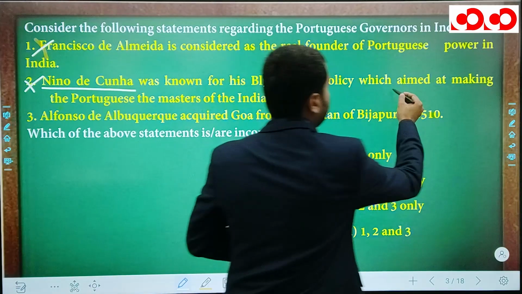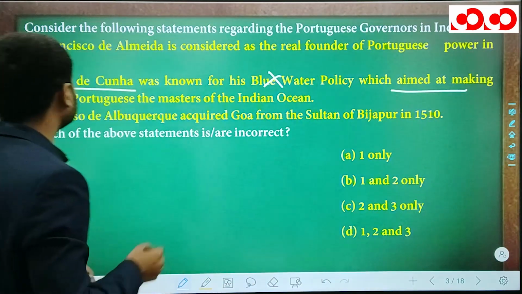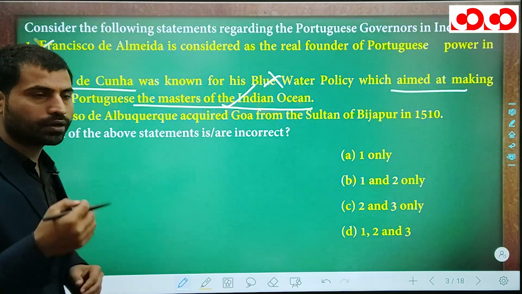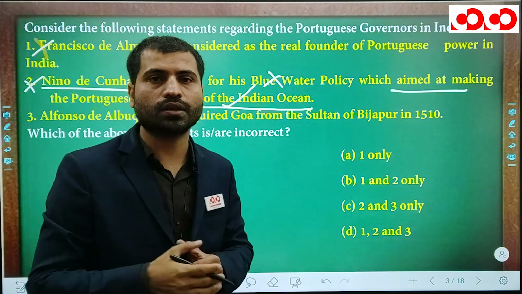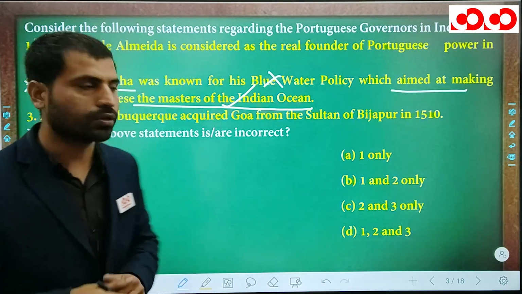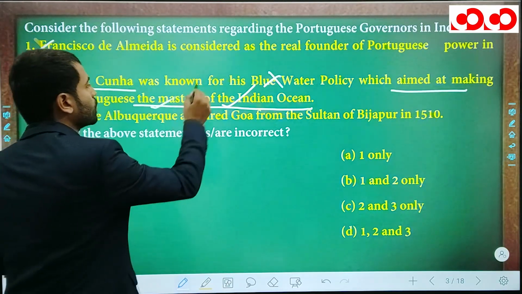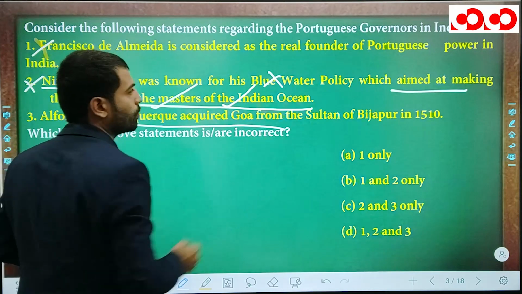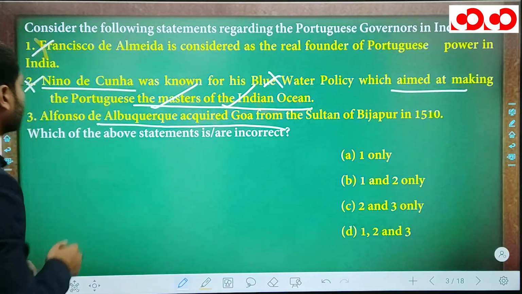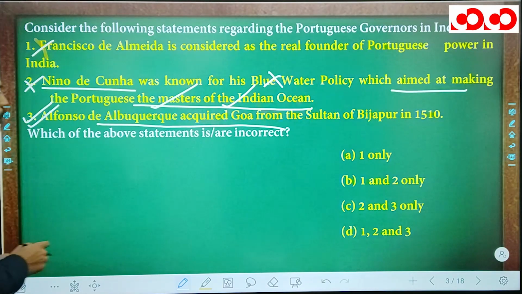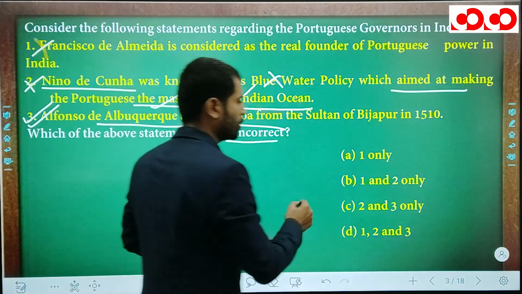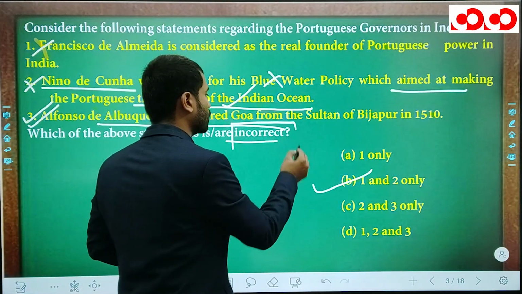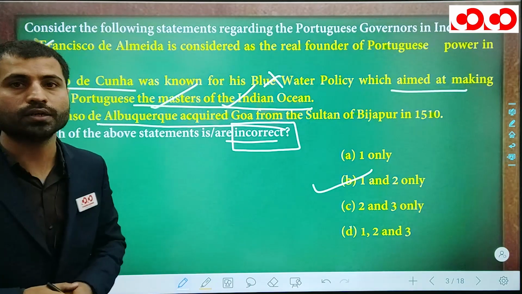But what was the aim? It aimed at making the Portuguese the masters of the Indian Ocean. Remember, this aim is very correct, and it may be asked in the exam, what was the aim of the blue water policy? The aim is to make the Portuguese the masters of the Indian Ocean. Alfonso de Albuquerque acquired Goa from the Sultan of Bijapur in 1510. Yes, this is a very correct statement. So which of the above statements are correct? Here is your answer. Remember, always identify whether you have to filter the correct statements or the incorrect statements.